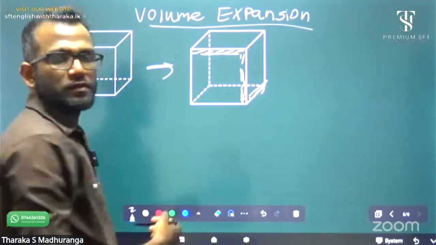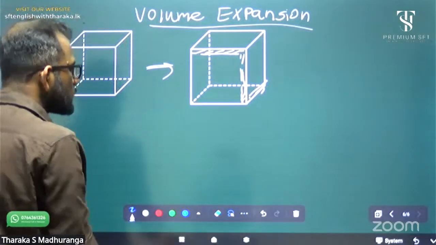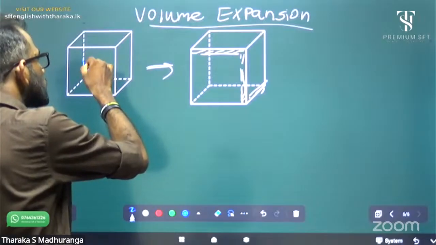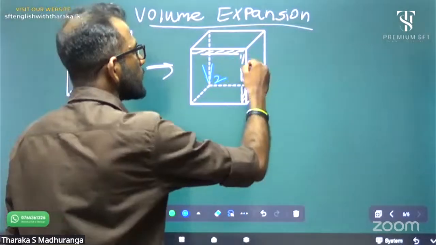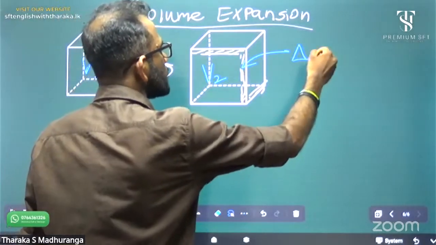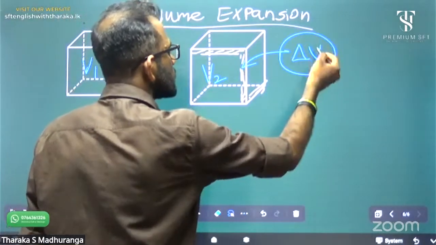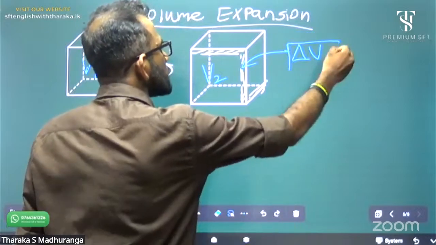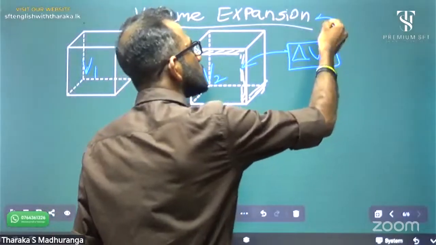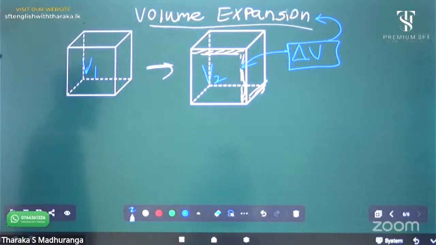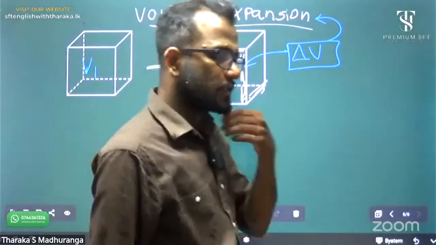Now this initial volume we call V1, the final volume we call V2, and the increase in volume we call delta V. This delta V, the increase in volume with temperature, is what we call volume expansion.